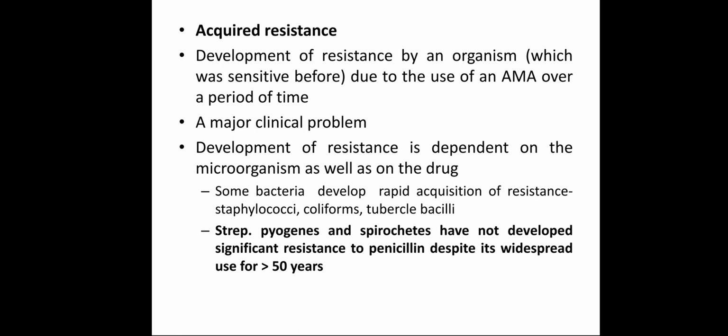When Treponema pallidum was isolated in clinical specimens 50 years back, penicillin G was effective, and even after 50 years, penicillin G is still effective against it. So spirochetes have not developed resistance. Some bacteria have a high tendency to develop resistance, some have less tendency.